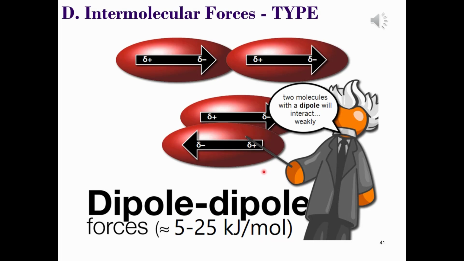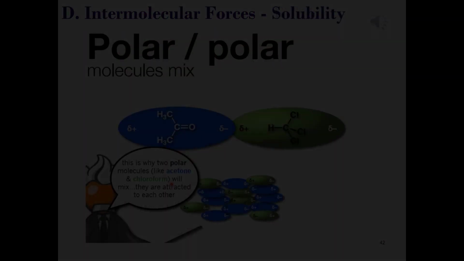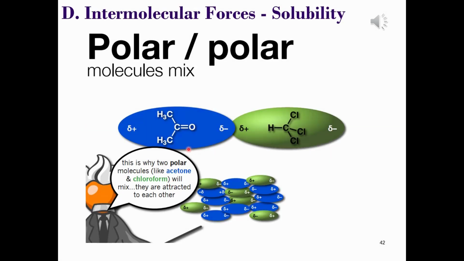When two molecules with a dipole interact weakly, these will form dipole-dipole interactions, and these are held together by dipole-dipole forces. Now, if there are enough of these forces, then solubility or miscibility will still occur. Here we have two small polar molecules, acetone and chloroform, and we can see that these are being held together by dipole-dipole interactions.